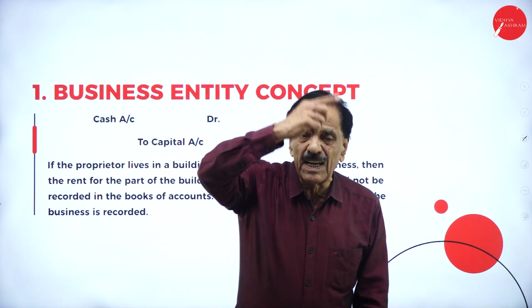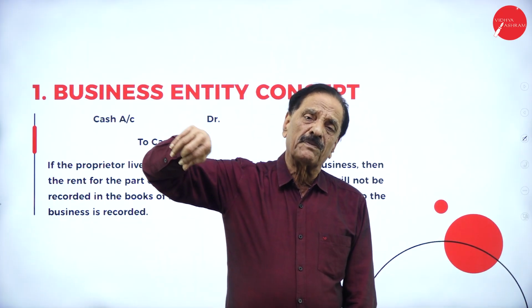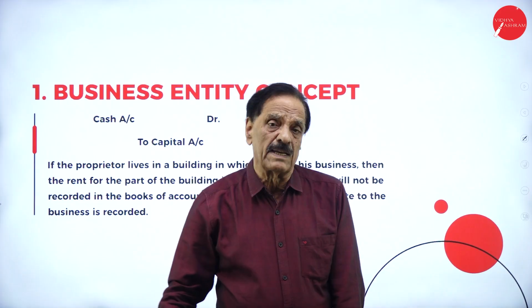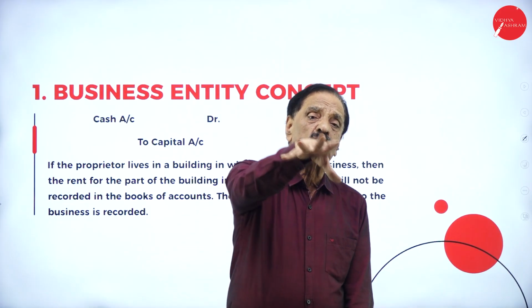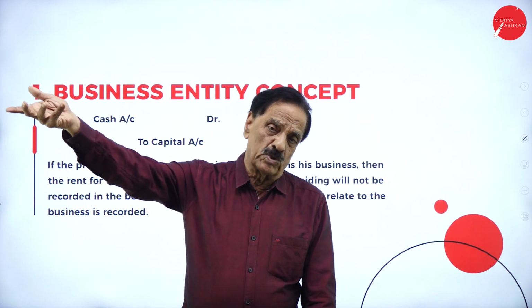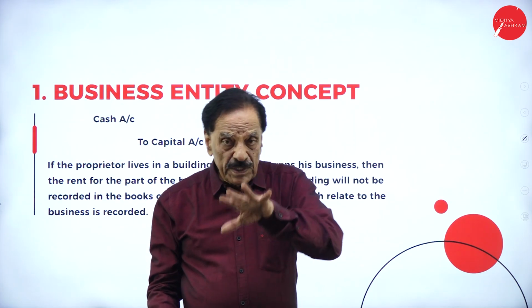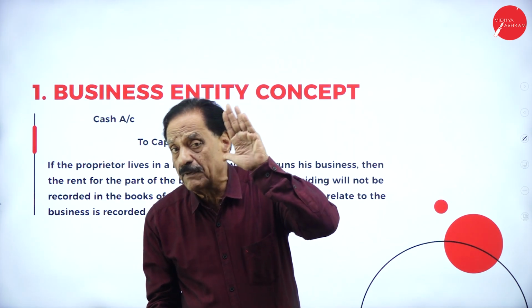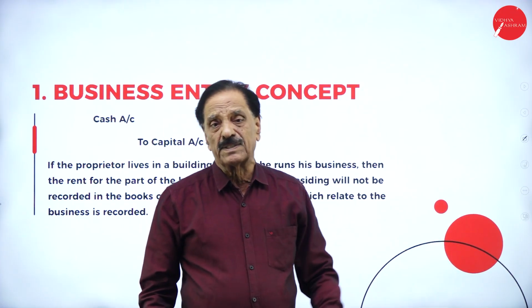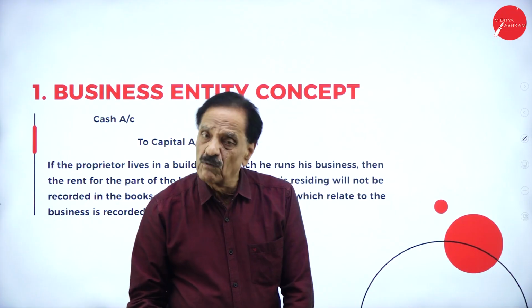For example, the entire building rent is 10,000. In one part he is living, which is about 2,500, and another 7,500 is paid by the outsider for the business. So the business 7,500 will be considered, 2,500 will not be considered because it is used by the owner.